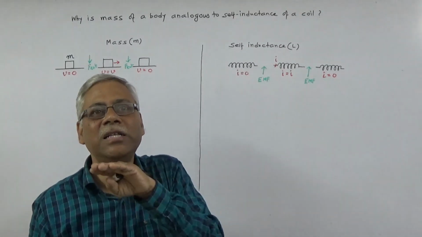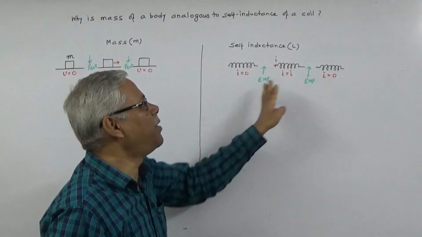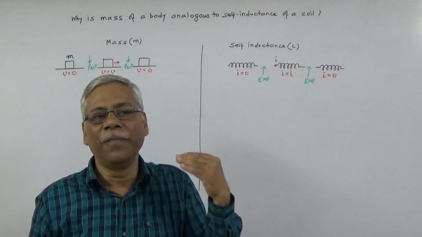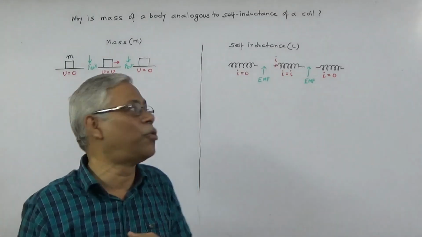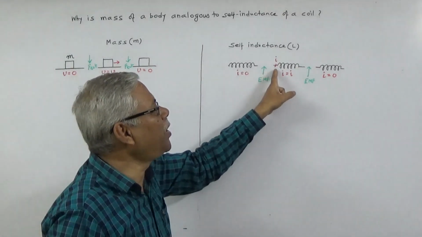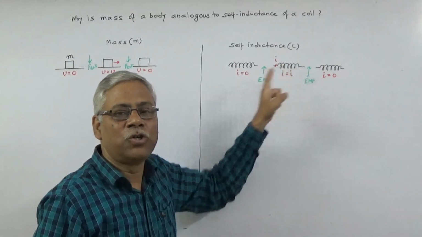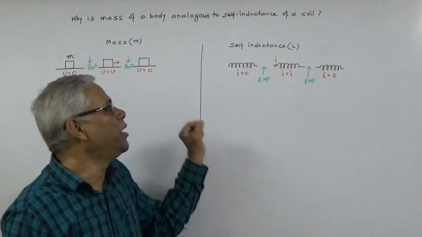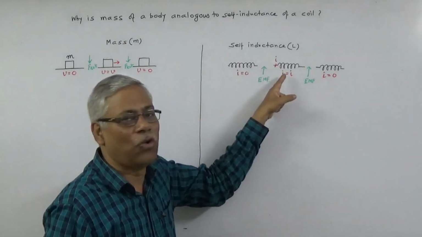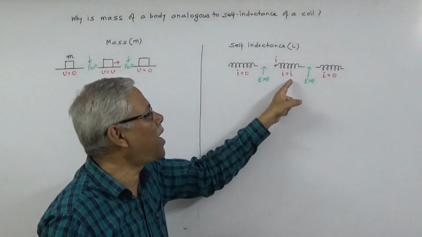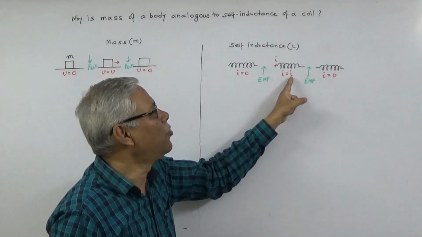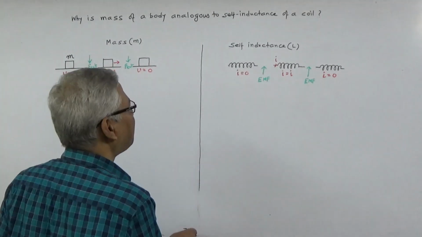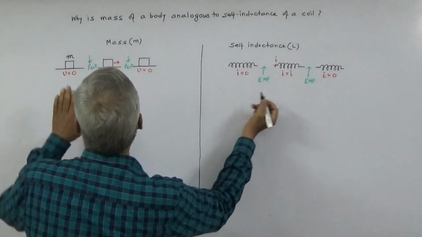In between, when the current is flowing through the coil with unchanged value, no EMF is required. If we ignore the resistive forces, meaning resistance of the body, then current will automatically flow through the coil. So external force has to be applied in order to increase current from a value of 0 to I, and again external force has to be applied in order to decrease current from I to 0. Okay, now let us come to this.